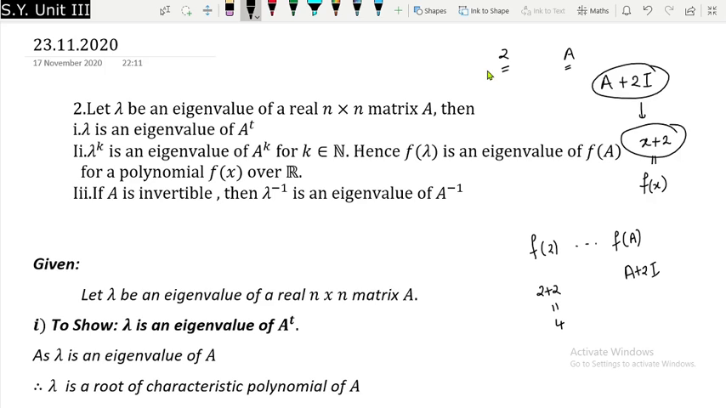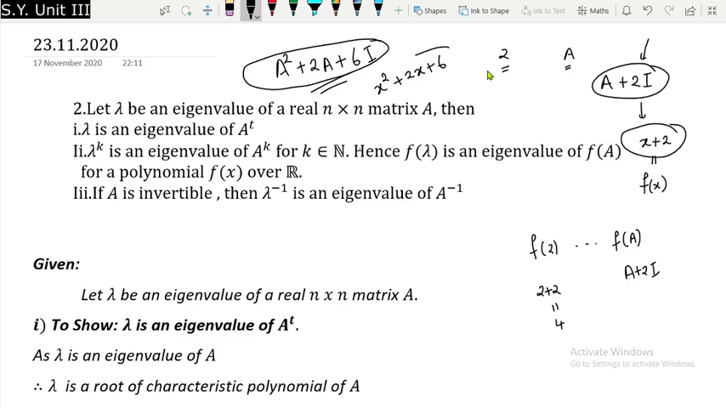Okay, so they may give any matrix term. For example, they may ask you the eigenvalue of A square plus twice A plus 6. This may also happen. Okay, just you have to write 6I actually. So just you have to write the polynomial corresponding to it, and it will be x square plus 2x plus 6. Once you get this polynomial, then you can easily tell the eigenvalue of this matrix as well. It is simply going to be f of 2, right? So 2 square plus 2 multiplied by 2 plus 6.